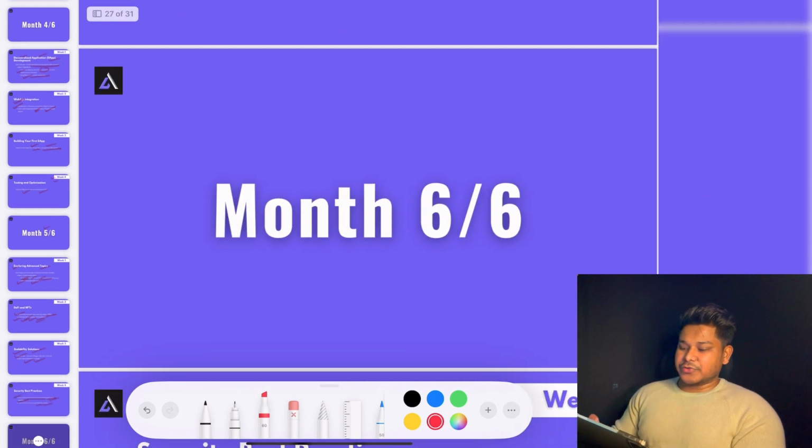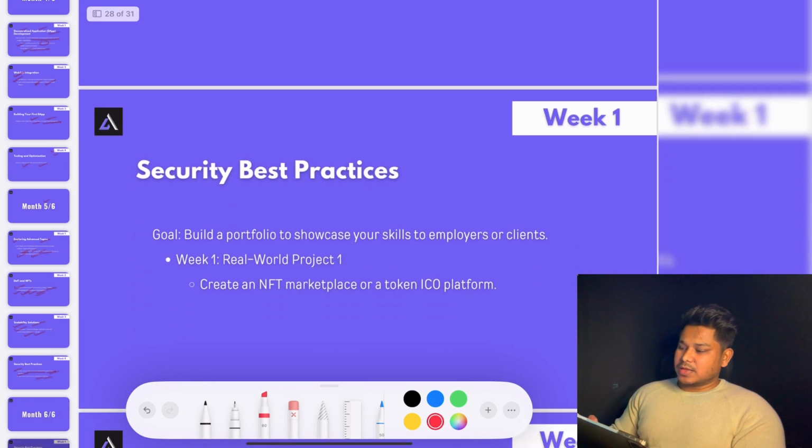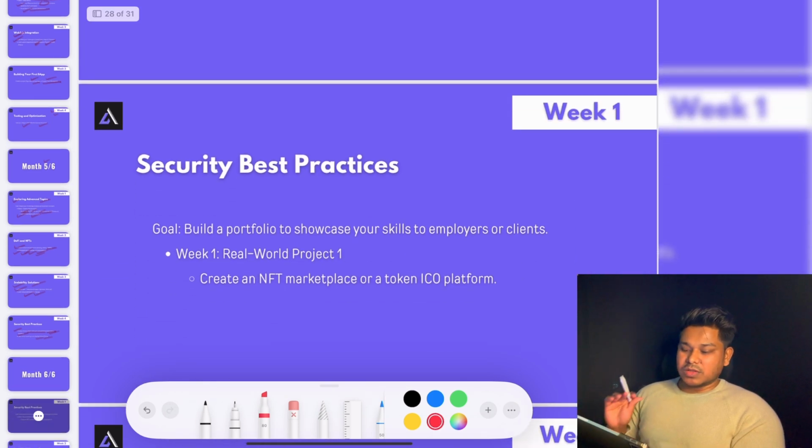Now we are entering into the last month of our roadmap. So in the first week, you have to focus on the project. You have to build a real world project. As I've highlighted here, you have to build a full stack NFT marketplace project, which we already have on our channel, and that's what you have to build. Build from start to end: build a smart contract, build a front end, integrate, build the back end, and launch it. Because in this month, we're going to focus only on building your project.